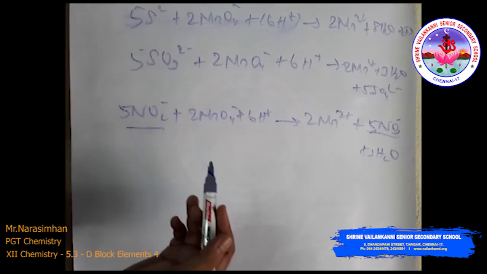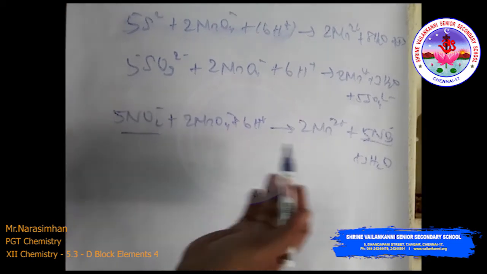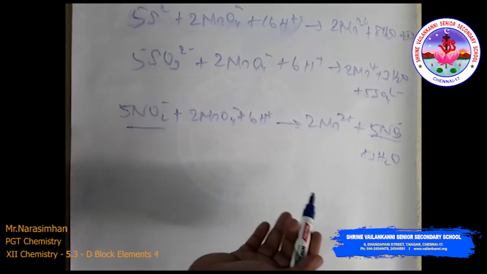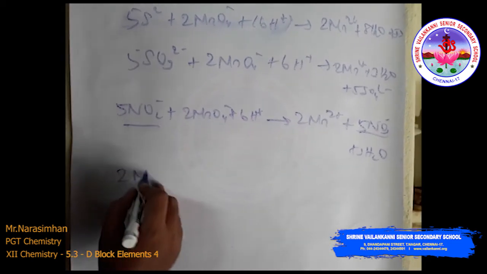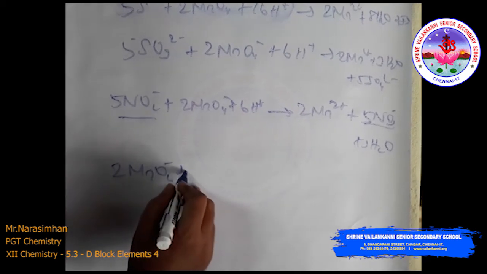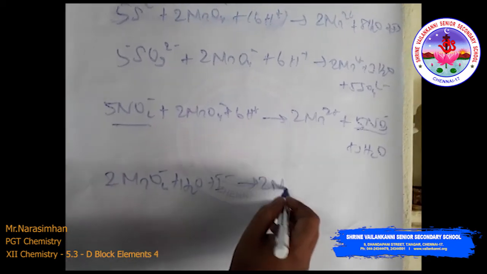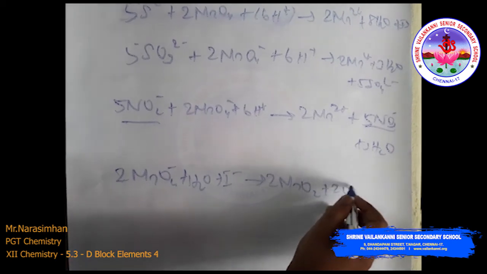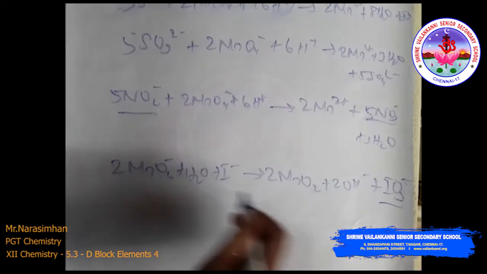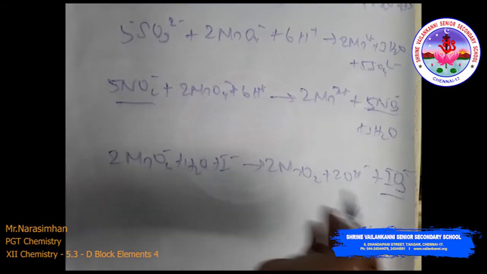In neutral or faintly alkaline solution, there is a notable reaction of iodide to iodate. For example, 2MnO4 minus reacts with iodide to form MnO2 and 2OH minus plus IO3 minus. This is iodate.